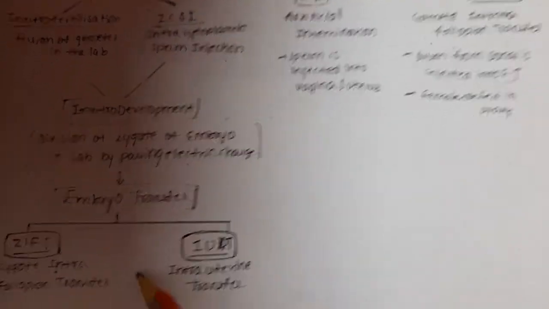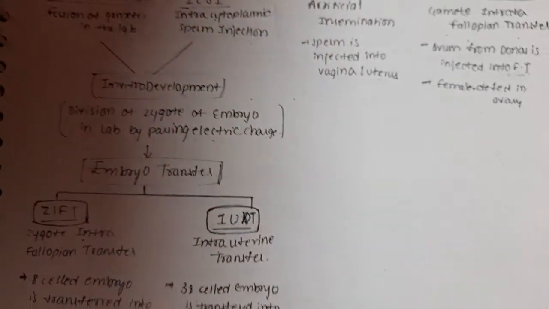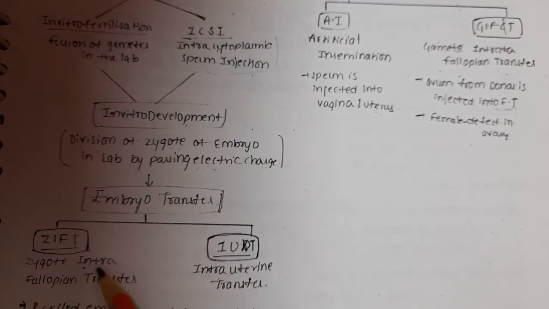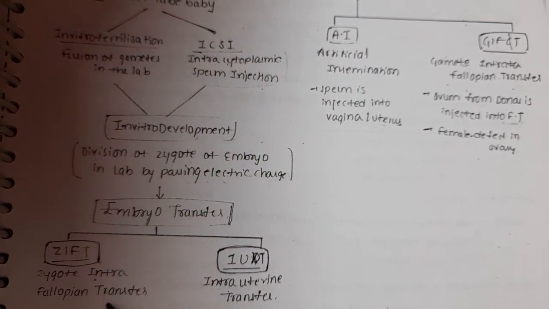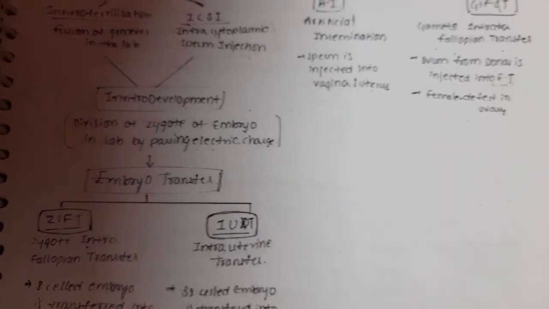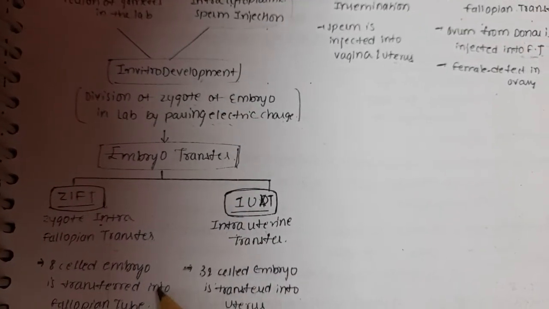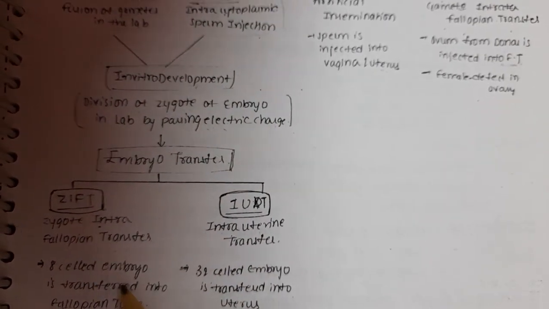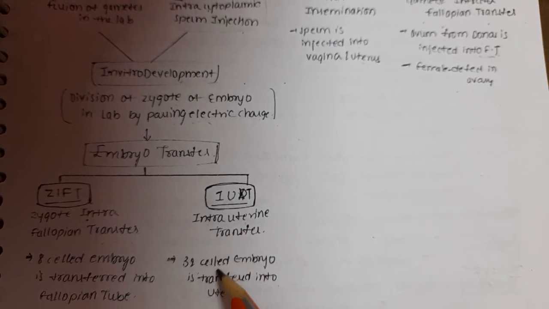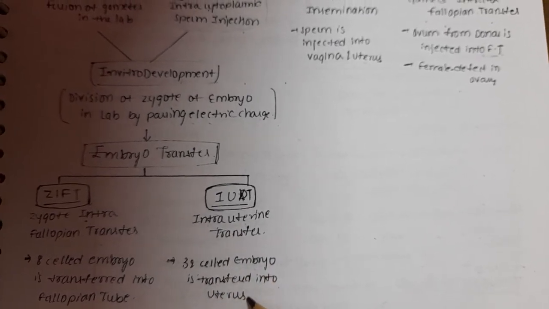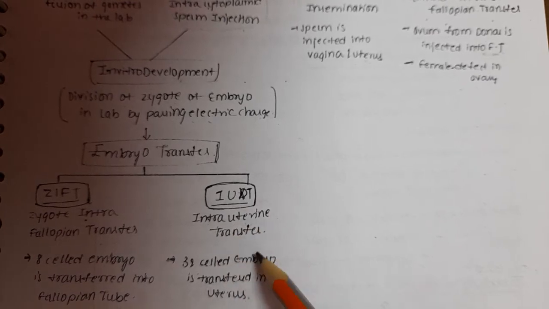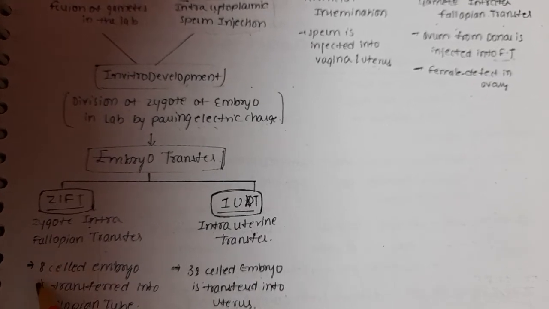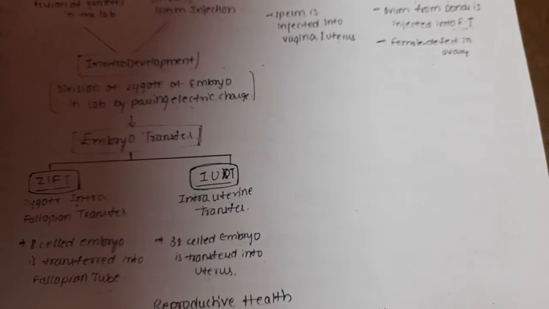Next one, embryo transfer. GIFT, ZIFT. Here, the zygote intrafallopian transfer, ZIFT, and intrauterine transfer, IUT. The 8-celled embryo is transferred into the fallopian tube. Here, the 32-celled embryo is transferred into the uterus. In intrauterine transfer, the embryo goes into the uterus, while in ZIFT it goes into the fallopian tube. This is the 8-cell stage, and this is the 32-cell stage.